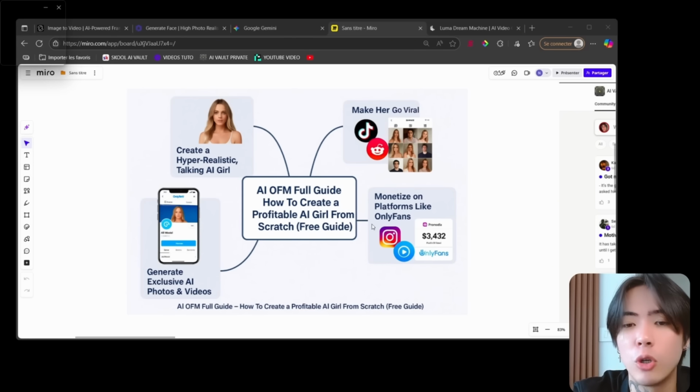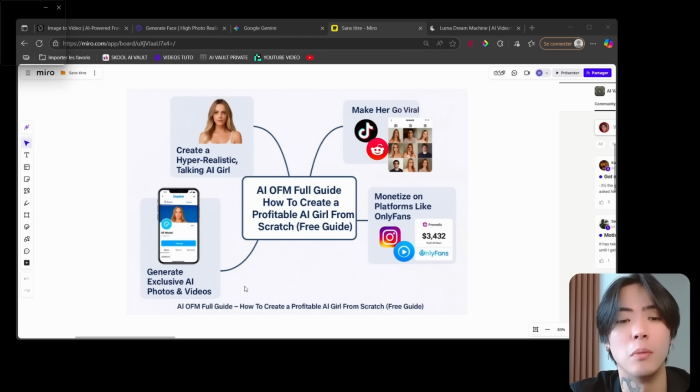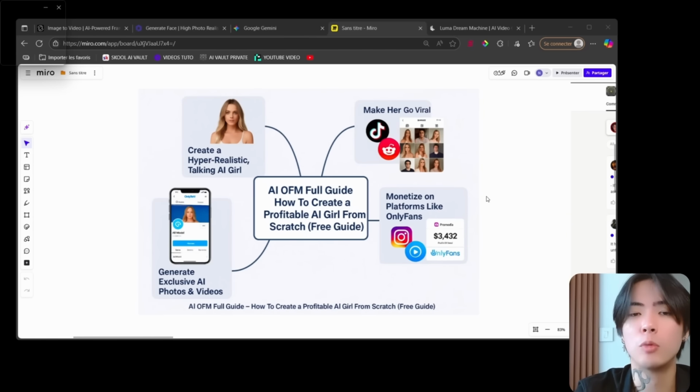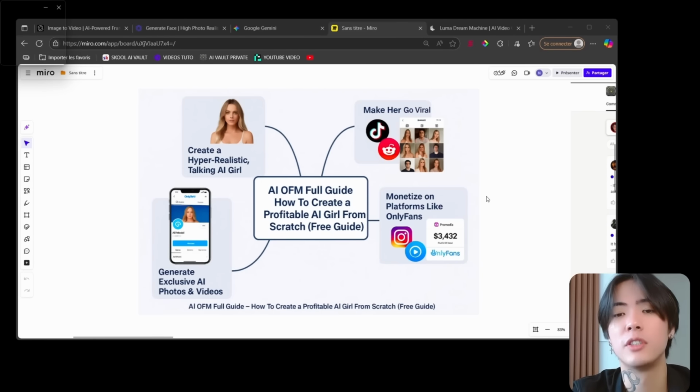And then I will show you how to monetize on a similar platform like OnlyFans, right? And then for sure, we need to set up the OnlyFans account, or a similar platform. So we'll need to generate some exclusive AI photos and videos without clothes on our AI influencer. I'm going to show you all those steps right now.